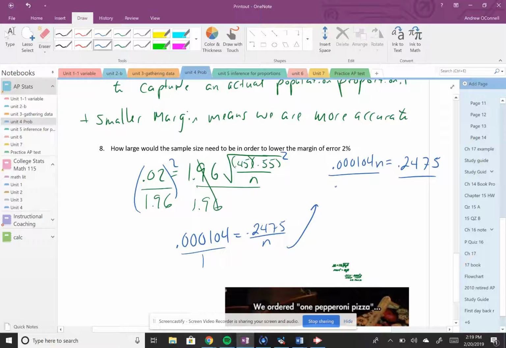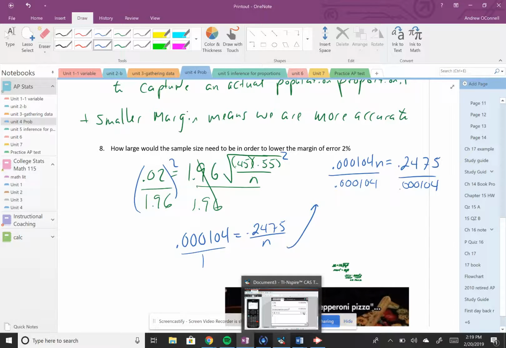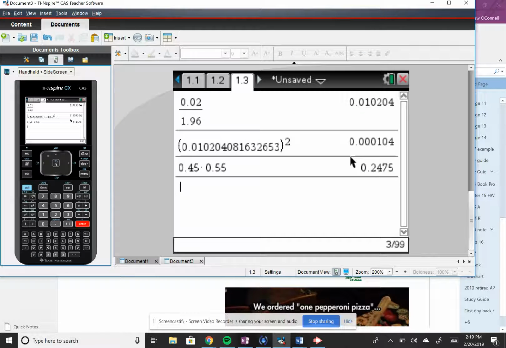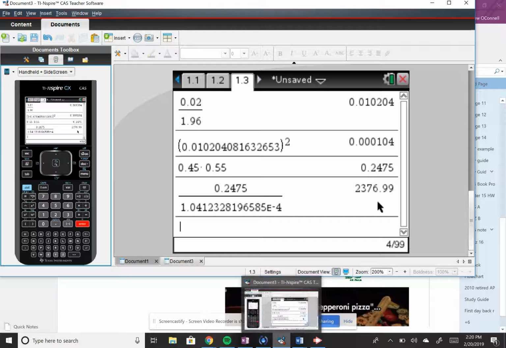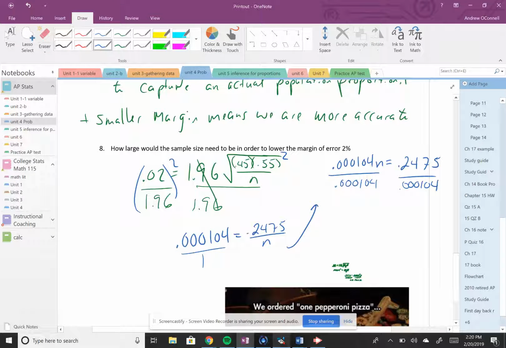Divide both sides by our decimal. So this one divided by that, and we should be expecting around 2,377. So a much larger sample size to get it down to a margin of error of 2%.